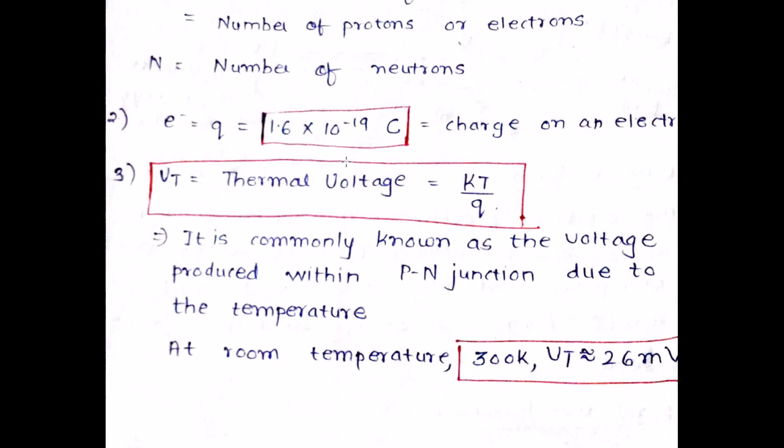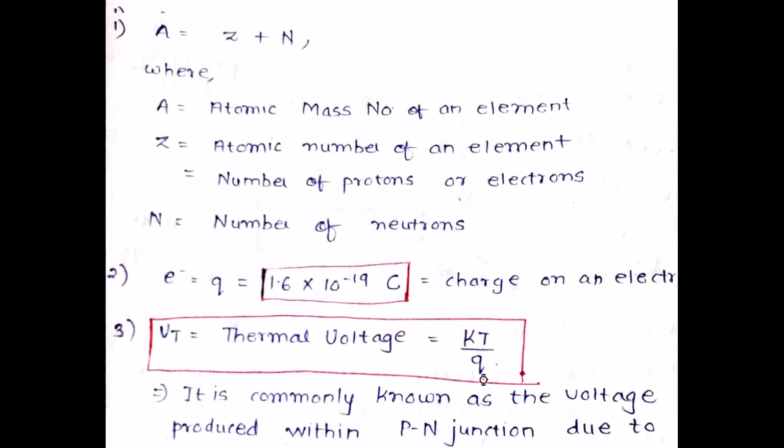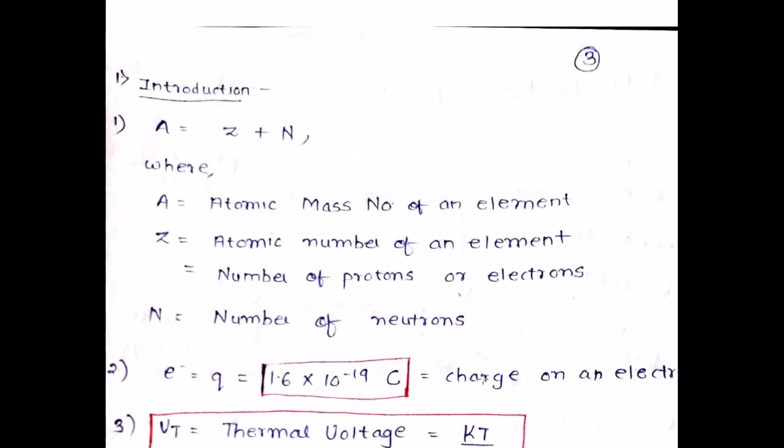Please know these terms very well. There is a term called the thermal voltage. Thermal voltage is given as V_T, which is equal to kT/q. I hope I am very clear about what k is. k is the Boltzmann constant, T is the temperature in Kelvin, and q is given above, which is the charge of an electron in coulomb. Basically it is commonly known as the voltage produced within the PN junction due to the temperature. Ideally, this value of V_T is equal to 26 millivolts at a temperature of 300 Kelvin. I hope I am very clear with this. You have to be very clear on these concepts.